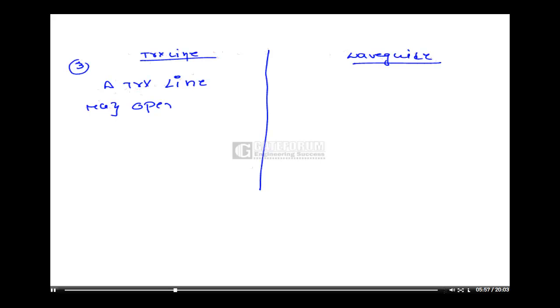The third main difference between a transmission line and a waveguide is that a transmission line may operate from DC to very high frequency, that is, from zero frequency to very high frequency.